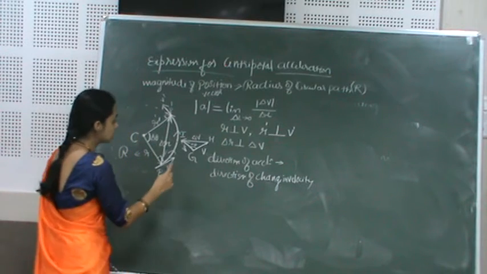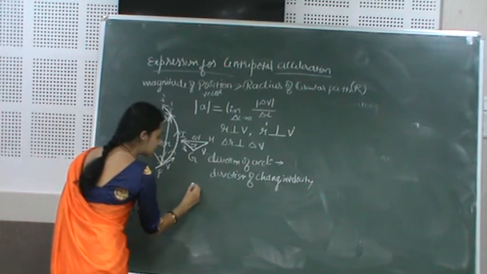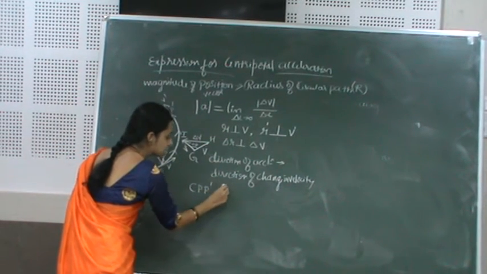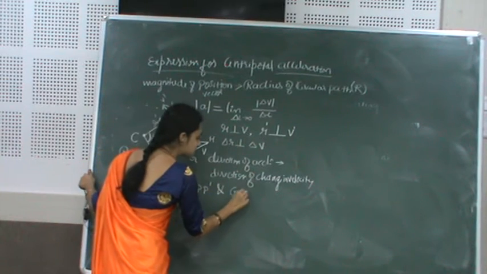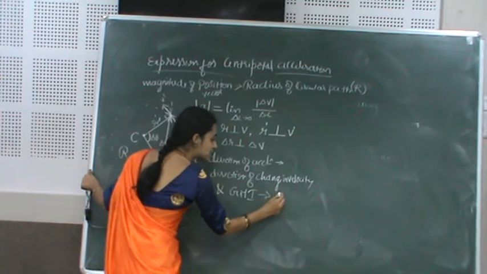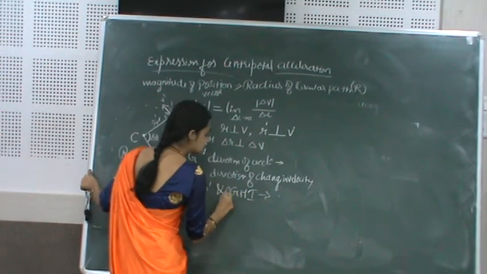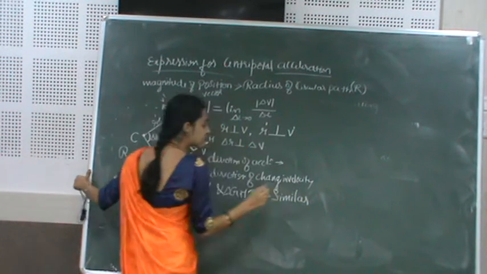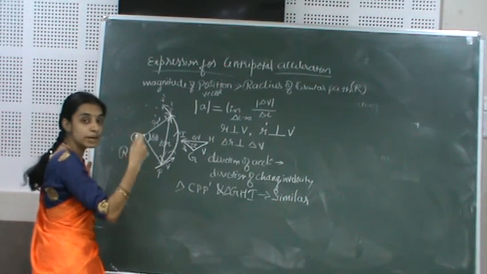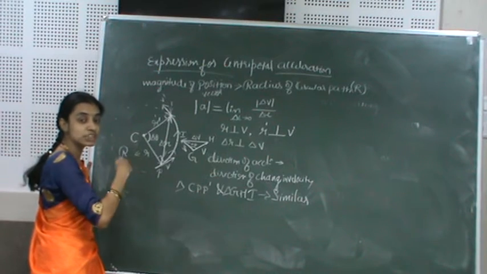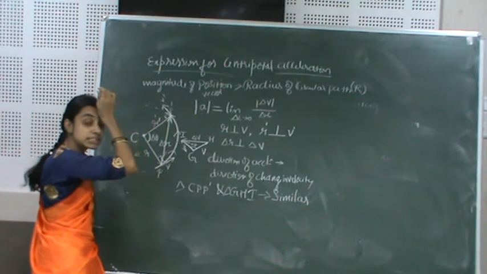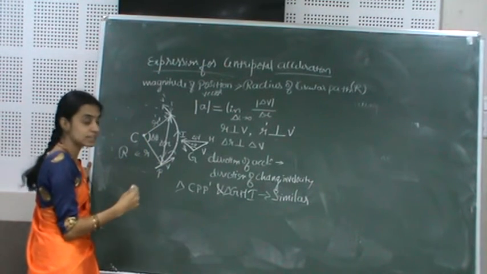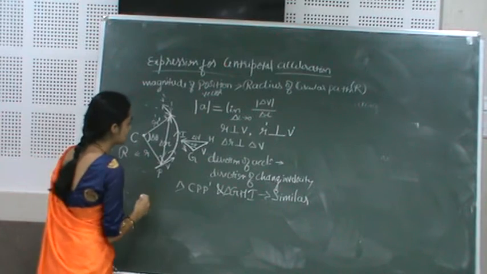Okay, here since the triangles CP P dash and GHI are similar, consider the ratio of the base length to one of the side lengths; it will be equal for both triangles.